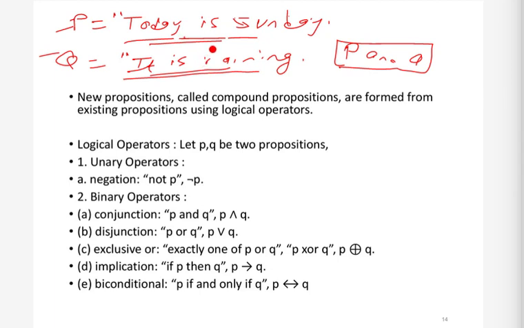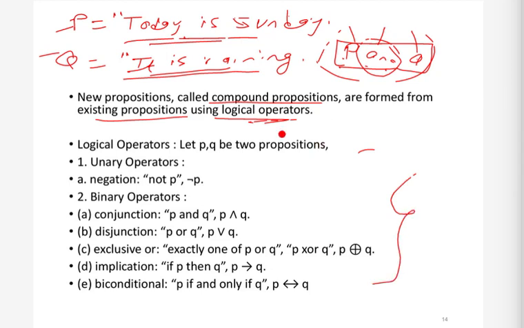So what is a compound proposition? Compound propositions can be formed from existing propositions using some operators. For example, here 'and' is an operator. This is a proposition, this is a proposition, and this is an operator, and we have combined these two propositions using this operator and gotten a new proposition p and q. We will see what the basic operators are, some standard operators that we will be frequently using.